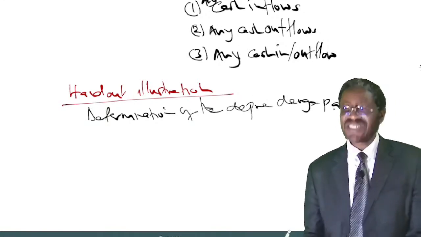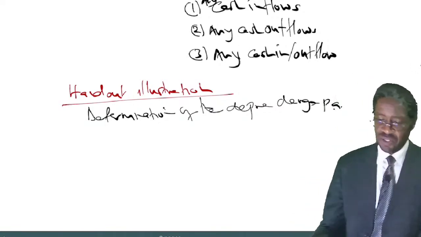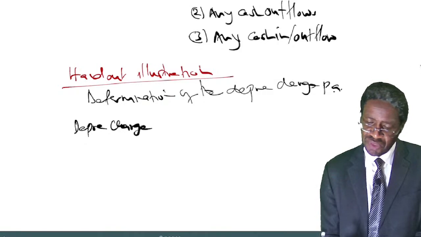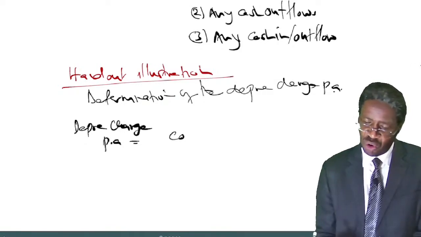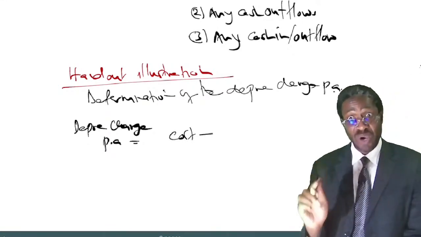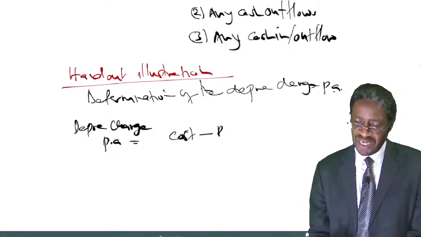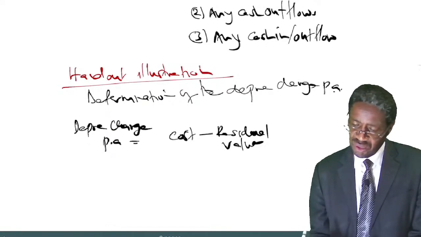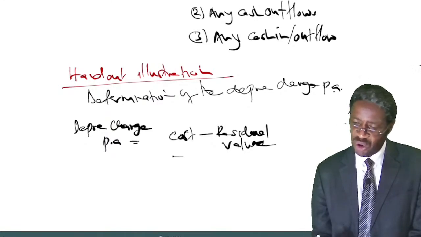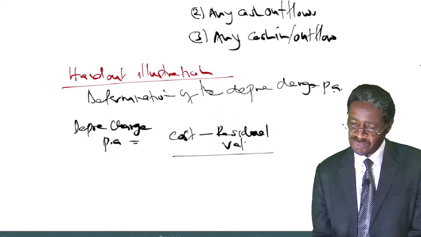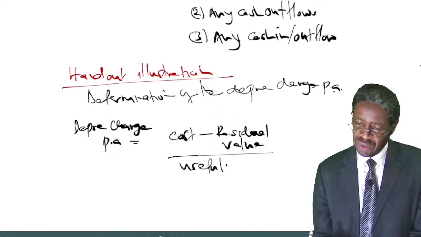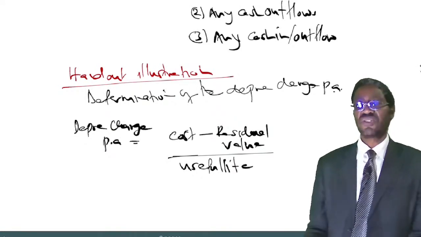How much were they charging as depreciation per annum? So you can say this: depreciation charge per annum is equal to cost minus residual value, and I hope you still remember your accounting, divided by the useful life. Good.